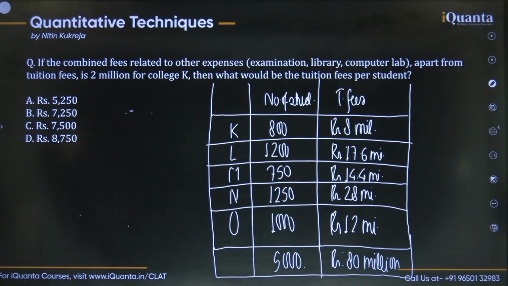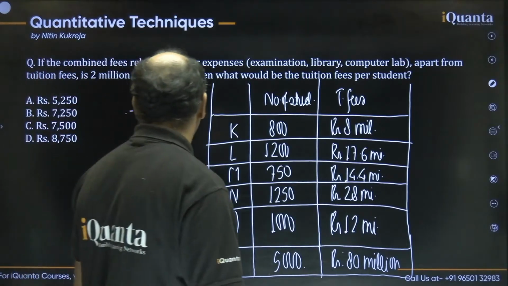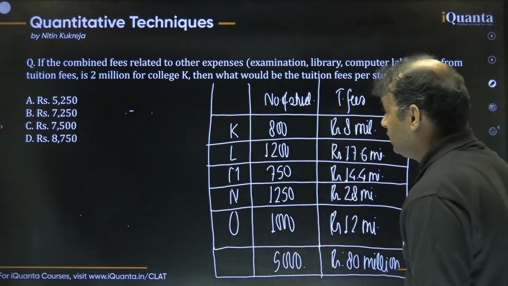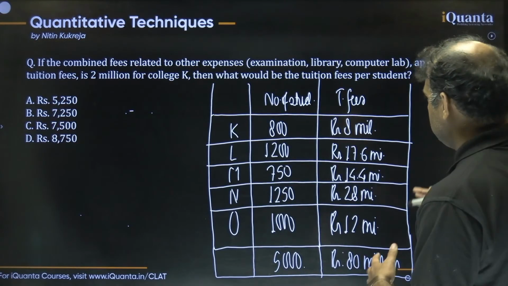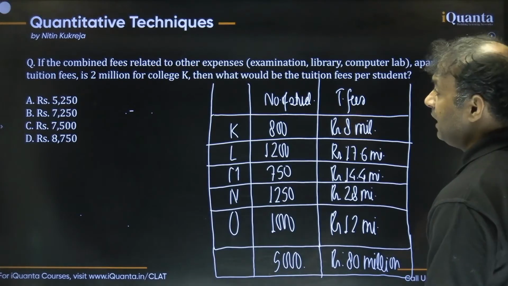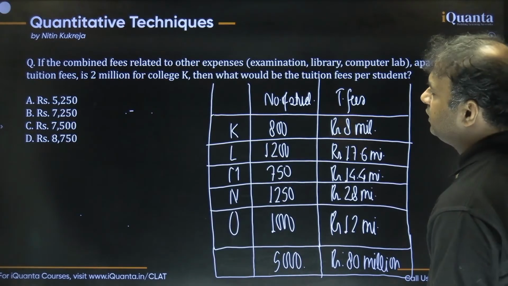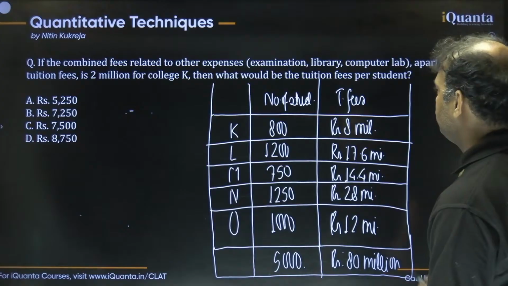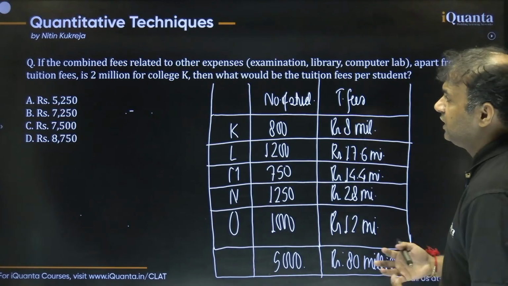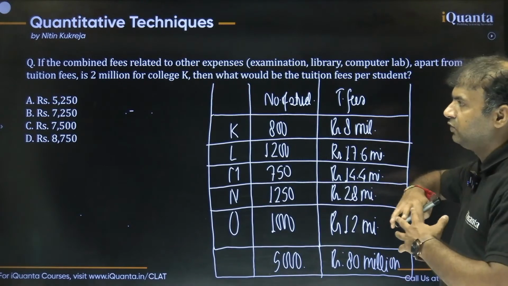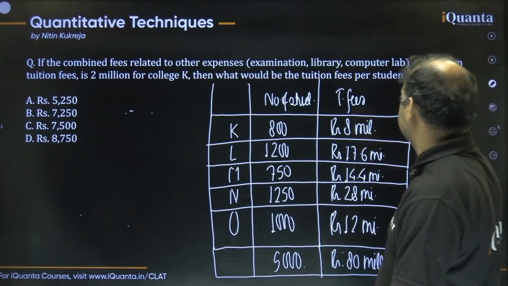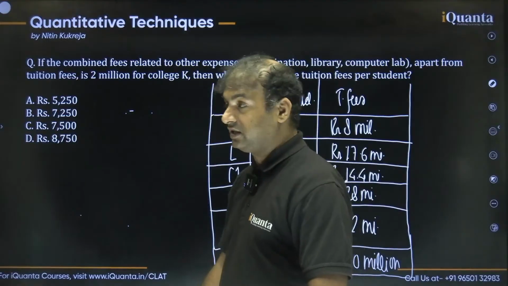Okay, now the last thing is just answering the questions. First question: if the combined fees related to the other expenses, examination, library and computer lab, apart from tuition fees, is 2 million for college K, then what will be the tuition fees? So they are saying that the total fees is the combination of the other expenses and the tuition fees, right.